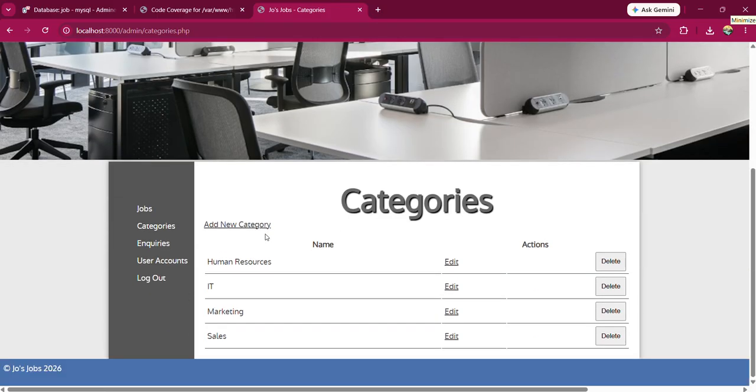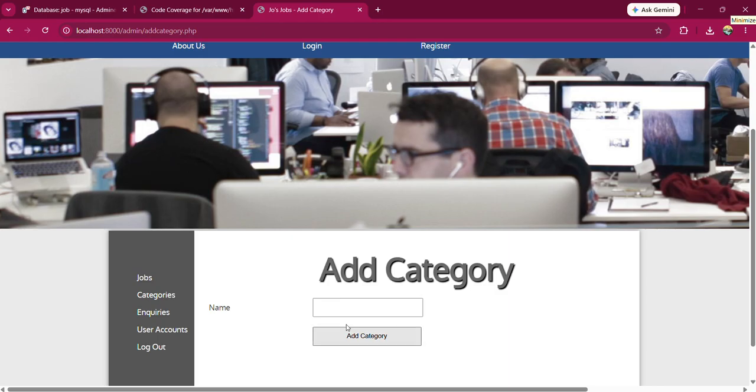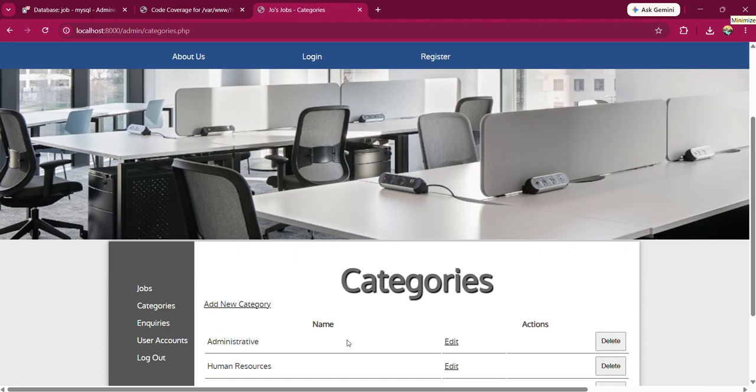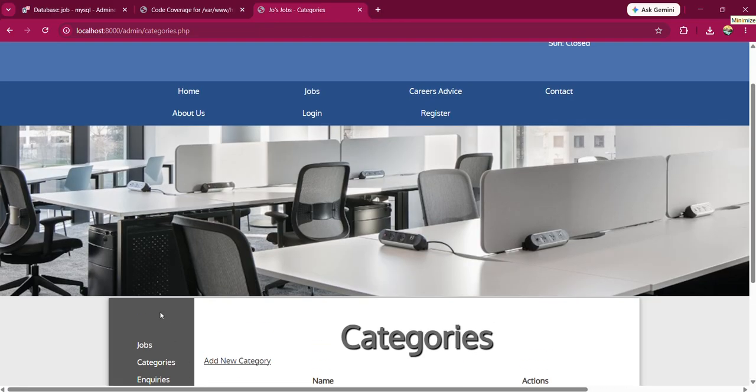You can clearly add a category from here. Let's add a category, administrative. You can clearly see the administrative category is added.